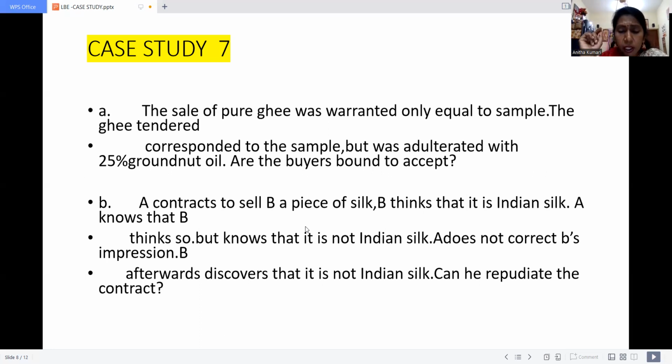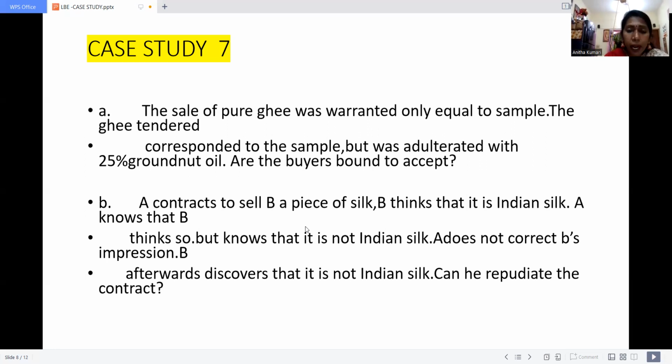So what kind of concept is it? The given case study is again coming under the Sale of Goods Act. A contracts to sell B a piece of silk. So who is the buyer and seller? Buyer is B. Seller is A. The seller wants to sell a piece of silk to the buyer, B. B thought that it is an Indian silk. A knows that B thinks so. So the seller knows very well that B would like to buy only Indian silk.